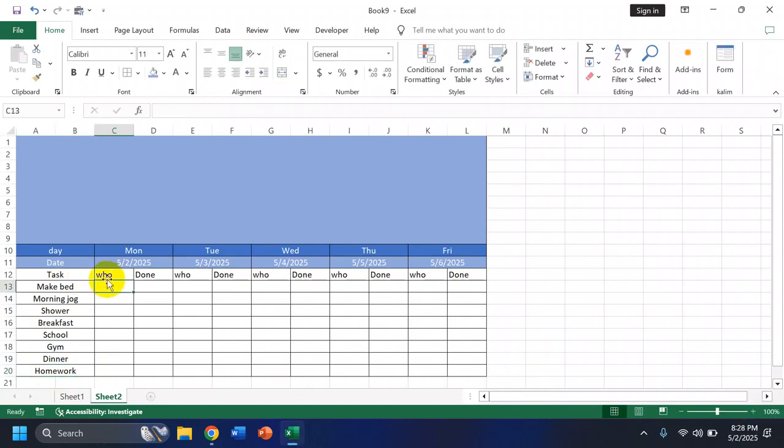Okay, so under who, you're going to put the name of the person who needs to get the task done. For example, let's say the name of the person is John. You're going to put John, and for done or no, we're either going to put a check mark or an X. And how you could do that is by going to the font section, and on the search bar you're going to search Wingdings 2. Press enter, and you're going to come under who and under done. And if John got that task done, you're going to hold shift and press P.